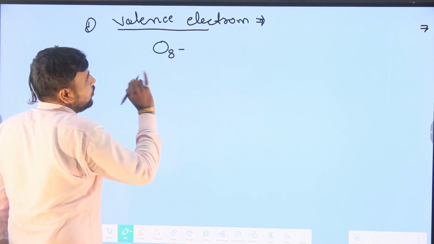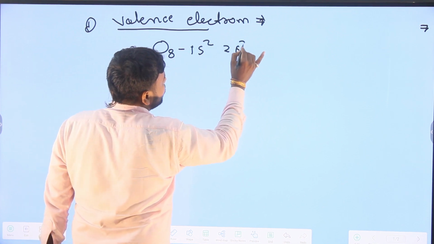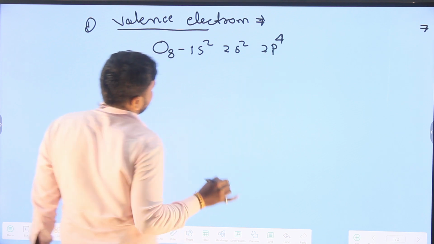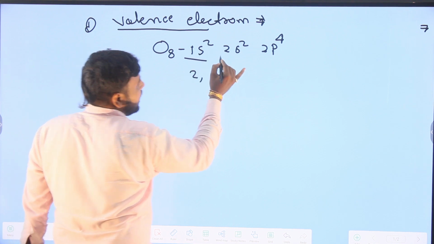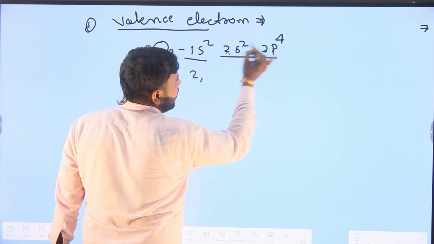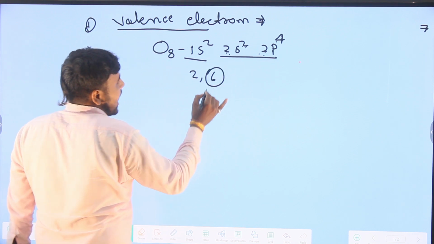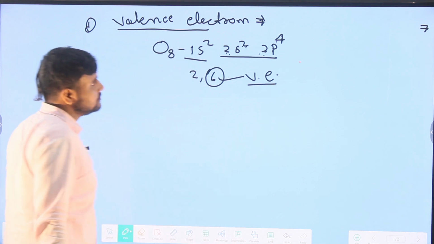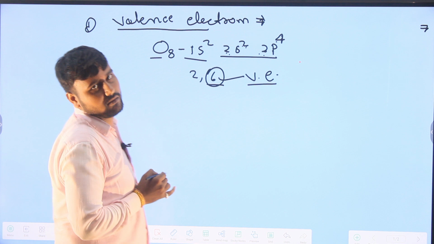The configuration is 1s2, 2s2, 2p4. That is 2 electrons, then 2 and 4, 6 electrons, and these 6 electrons are known as valence electrons. So oxygen atoms have 6 electrons in their valence shell.